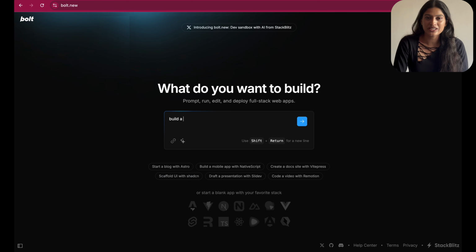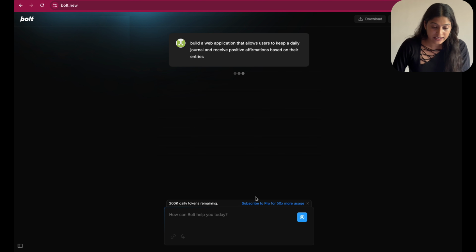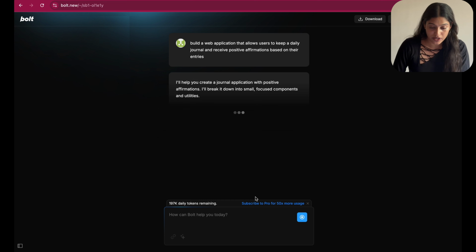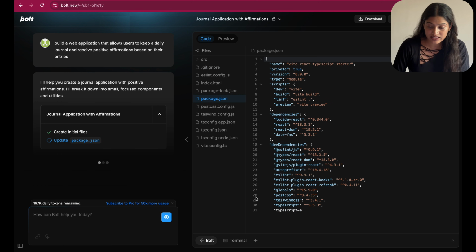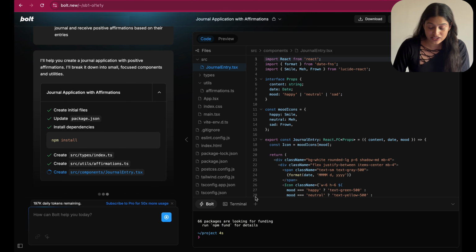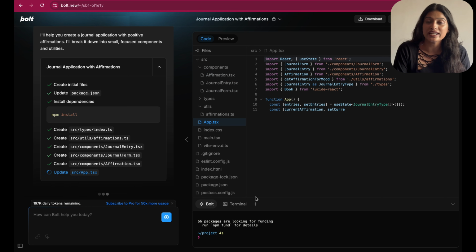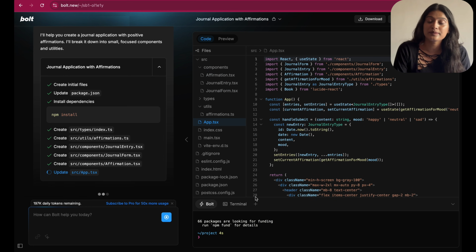Now let's try something a bit more custom. I'd like to build a web application that allows users to keep a daily journal and receive positive affirmations based on their entries. I didn't have to do any manual setup or file creation here. As soon as I entered the prompt, Bolt automatically generated the project structure, installed the dependencies and started the application. This is similar to the Cursor Composer feature, where the tool handles all the boilerplate and lets me focus on the code.